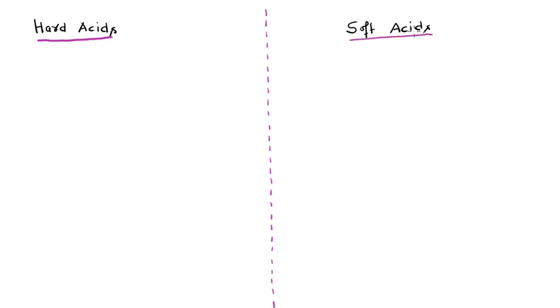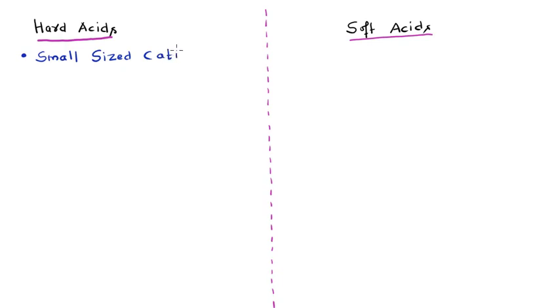The first thing, as I have just told you, is that the hard acids are the alkali metals or the alkaline earth metals. From these first two points, the hard acids are actually small sized cations. Whenever we have small sized cations, it will be a hard type of acid, right?